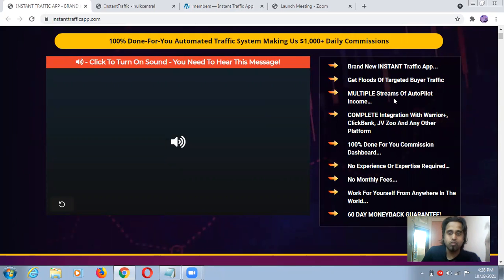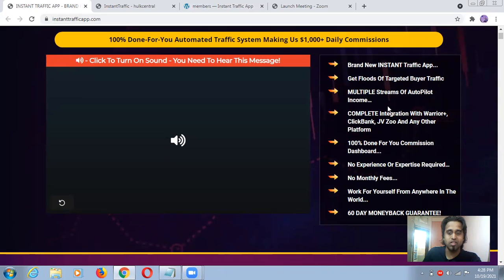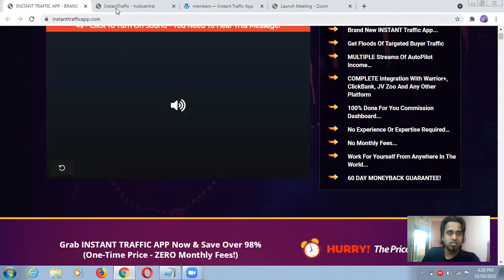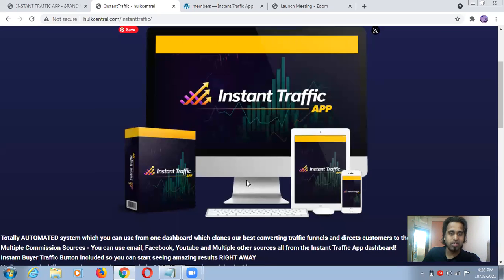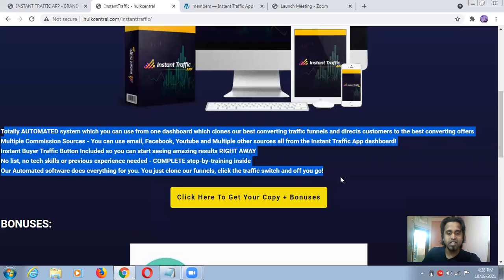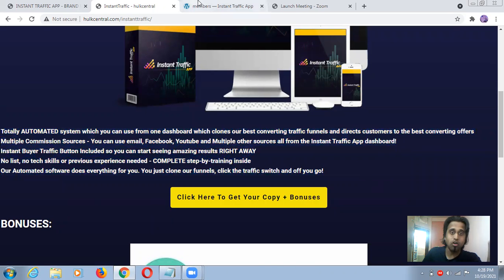But the main thing you are going to get is multiple streams. Not that you are going to get multiple streams, you already have multiple streams, but you are going to get traffic from multiple streams on autopilot mode, guys. All these things you can read directly. You can go through the link below and redirect here, and read everything I already mentioned on the page.